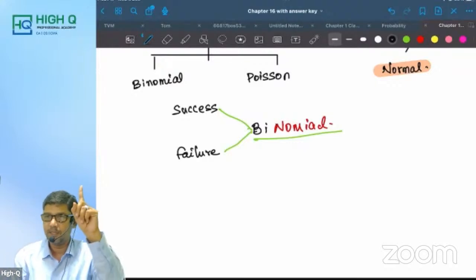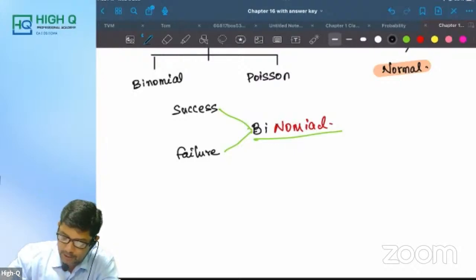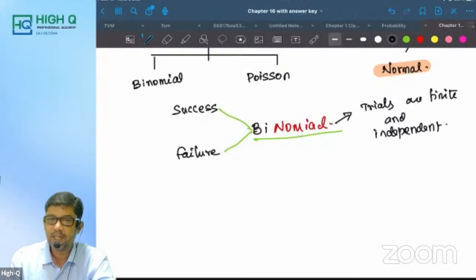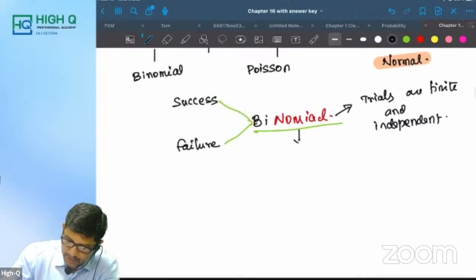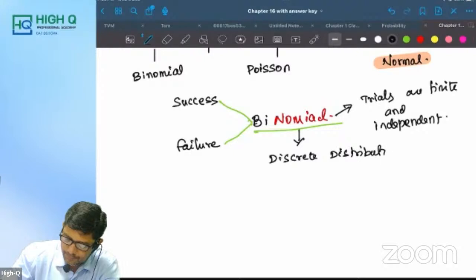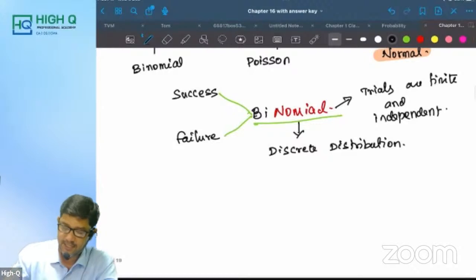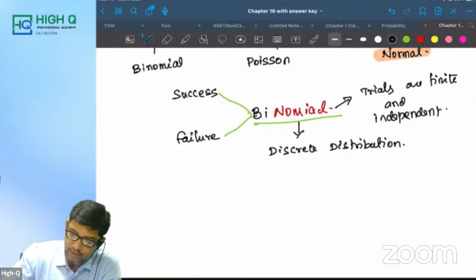This is the first important MCQ. The second important MCQ is: trials are finite and independent. Next, it is a discrete distribution. Is that correct, my dear? It is a discrete distribution.